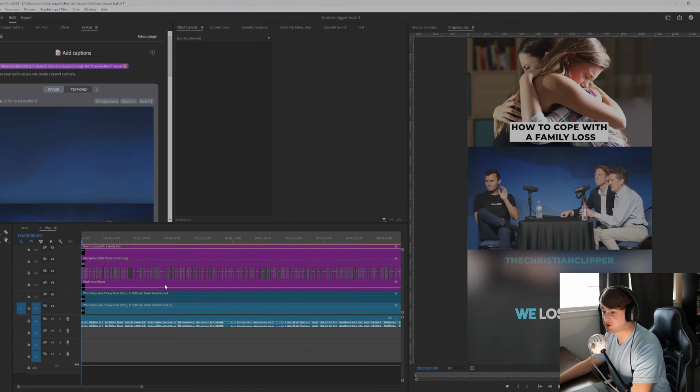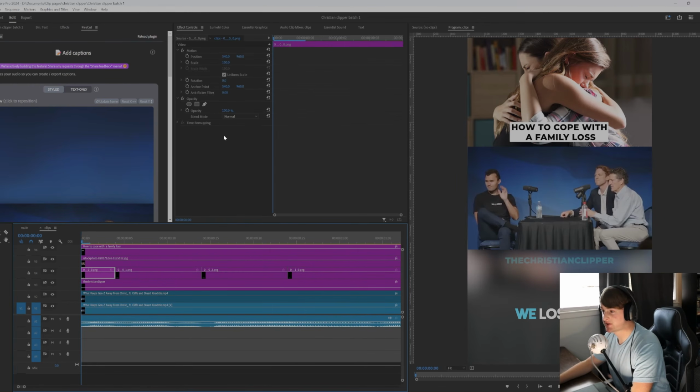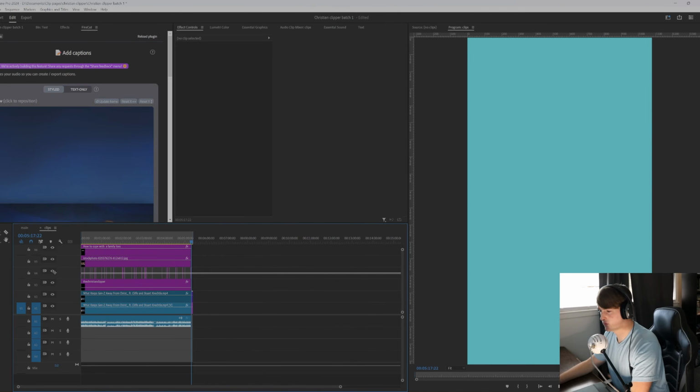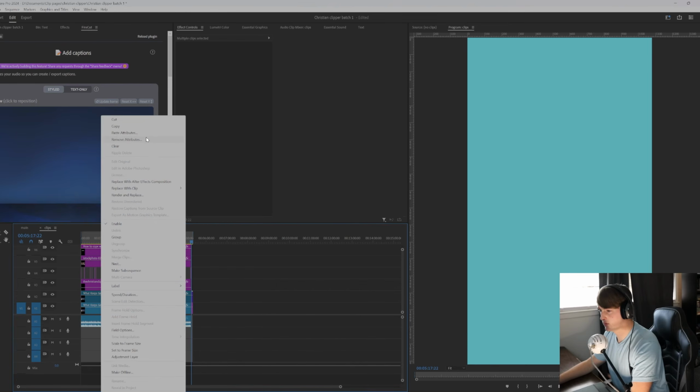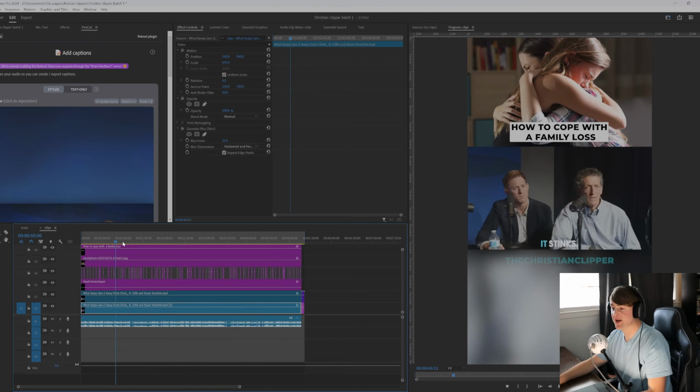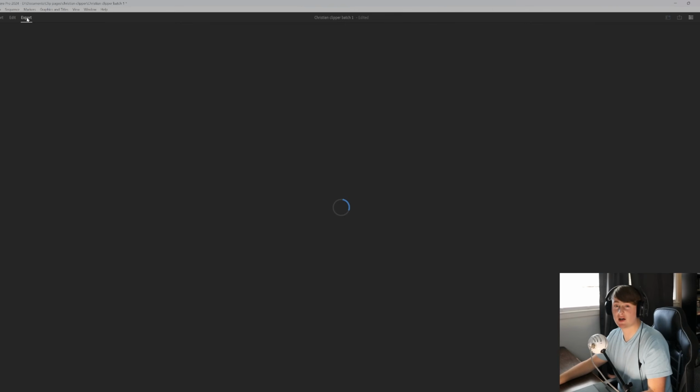Now that the captions are done rendering, we want to resize them. So let's go ahead and do that. Let's make them a little bit smaller. That's perfect. And then we're going to copy and paste the same thing on all of it. So as you can see right here, the official edit is now done. Now all we have to do is export this and upload it to TikTok.